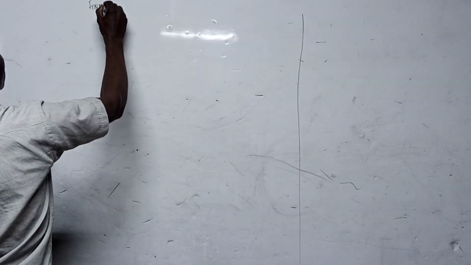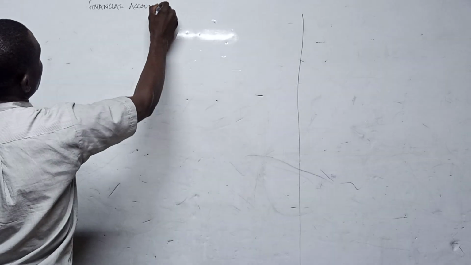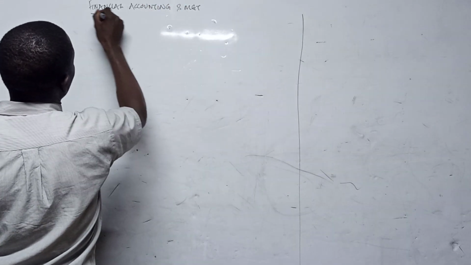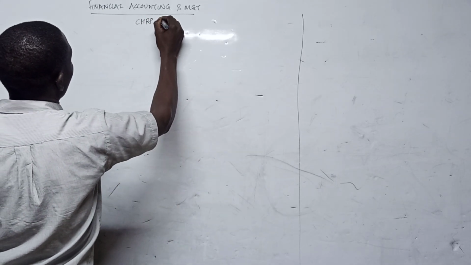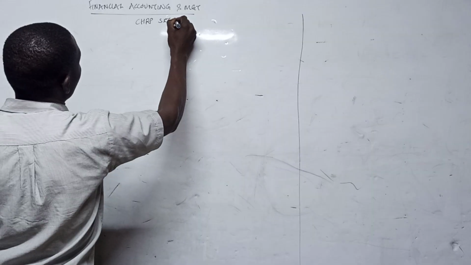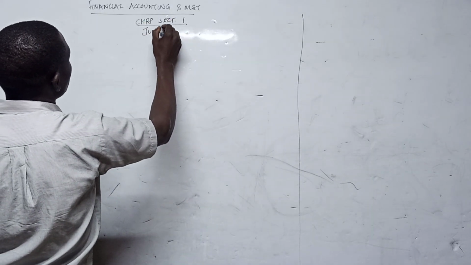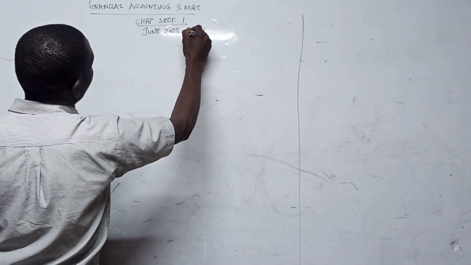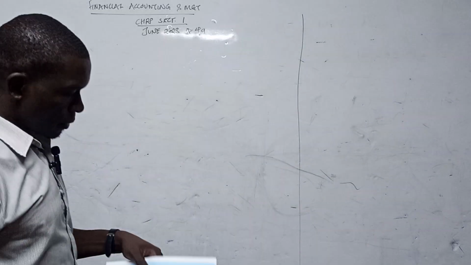It's financial accounting and management. It's for the CHRP, section 1, June 2023, question 4A.